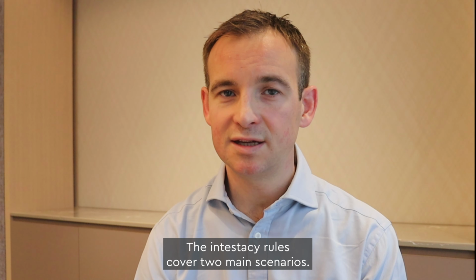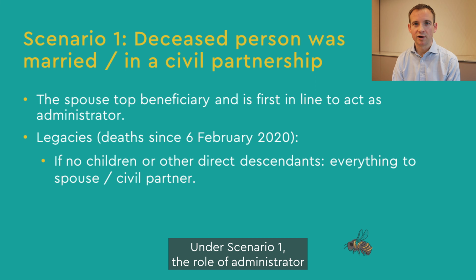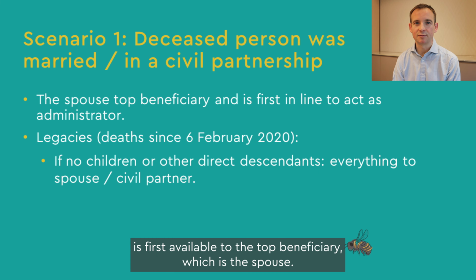The intestacy rules cover two main scenarios. Scenario 1 is where the deceased person left a surviving spouse or civil partner, and Scenario 2 is where they did not. For ease, from now on when I say spouse, I will mean civil partner too. Under Scenario 1, the role of the administrator is first available to the top beneficiary, which is the spouse.